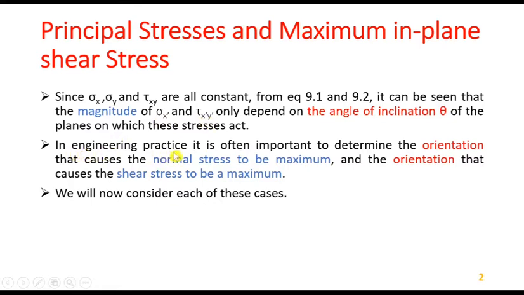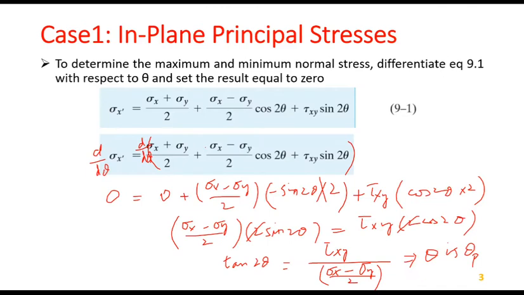Second point, in engineering practice, it is often important to determine the orientation that causes the normal stress to be a maximum and the orientation that causes the shear stress to be a maximum. So in engineering, it is important to determine the angle of the plane for maximum normal stress and maximum shear stress. In this lecture, we will consider each of these cases. Case number 1, in-plane principal stresses.